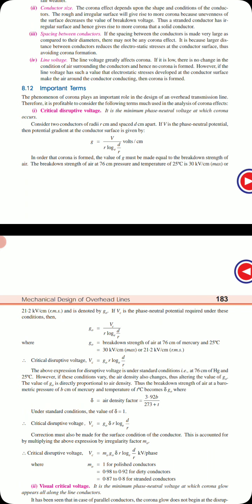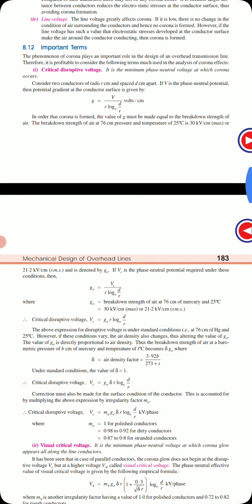Then to find G0, we should have delta, that is the air density factor. It is given by 3.92 b / (273 + t), where b is the air pressure and t is the temperature. Under the standard condition, the delta value is 1. Critical disruptive voltage Vc is given by G0 delta r ln(d/r).